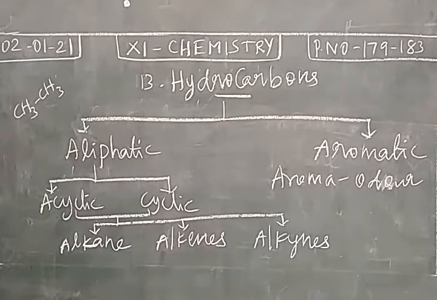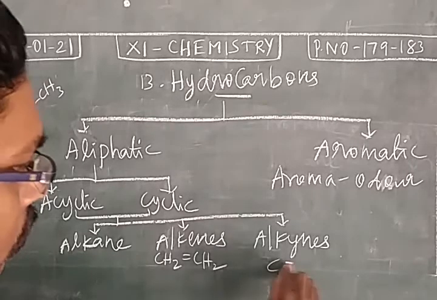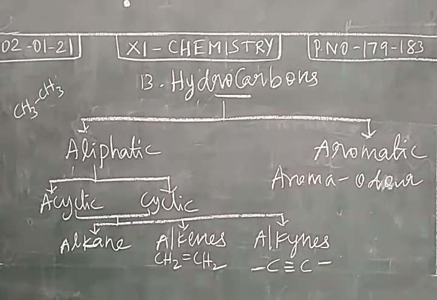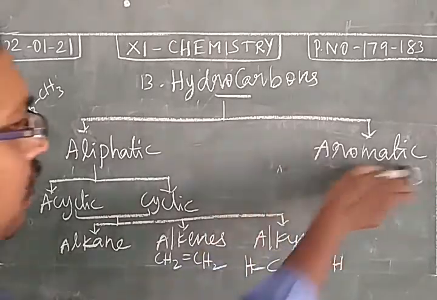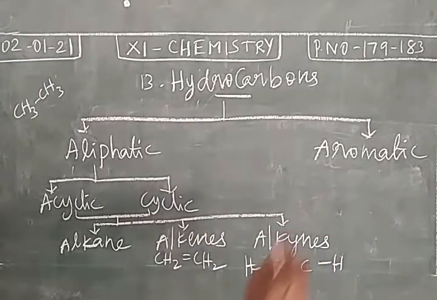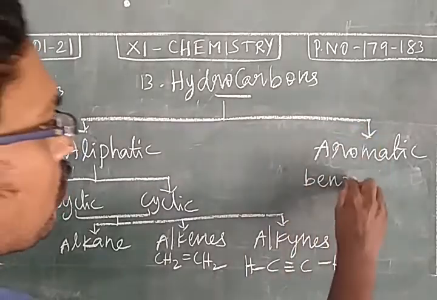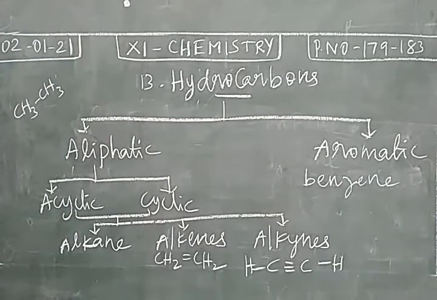Alkenes are unsaturated compounds. At least one double bond will be present between the carbon atoms. Example, ethene or ethylene. Alkynes are also unsaturated hydrocarbons. At least one triple bond will be there. Acetylene or ethyne is the example. And the aromatic hydrocarbons are benzene and its derivatives, the simplest member being benzene. So this is the classification of hydrocarbons.